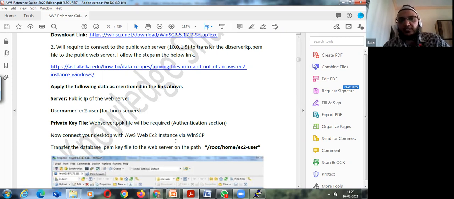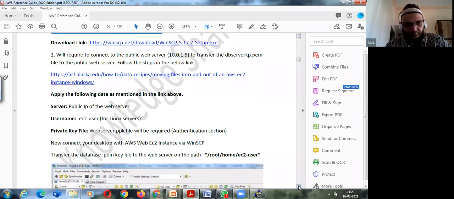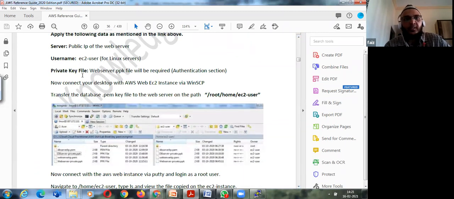Connect your desktop with AWS EC2 using WinSCP, and once I do this, I will connect this WinSCP tool with my public instance over the internet. Okay. Here I need to specify the PPK file, or else it will not allow me to authenticate. So transfer the database file to this.